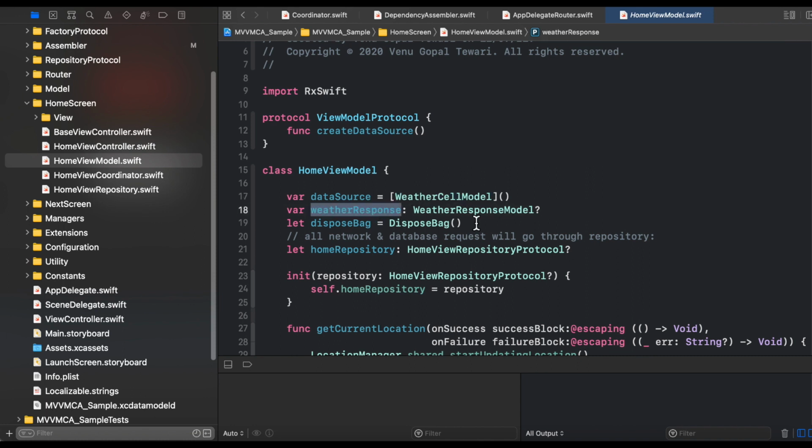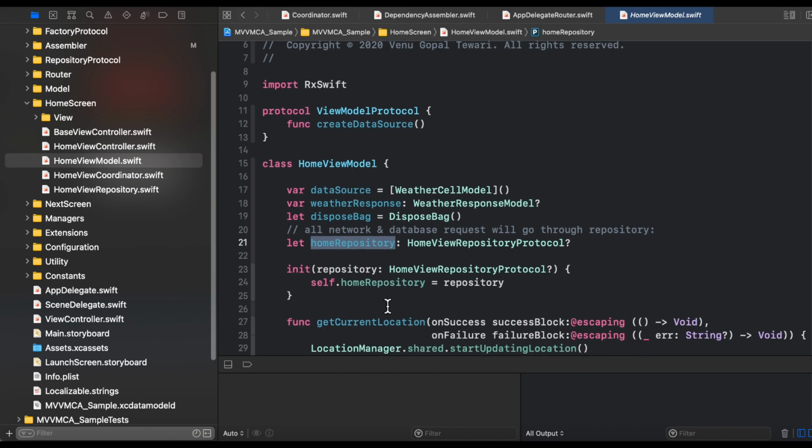Weather response is the weather response model type, which we have also already discussed. Dispose bag: because we are using RxSwift here for data binding, we have created a dispose bag here to dispose all the subscriptions. Home repository: you already know that whatever database or network communication we need to perform, we will perform with the help of this particular repository. And the initializer of this view model takes the object of the home view repository protocol, right? This dependency is managed from the assembler, as you already discussed.